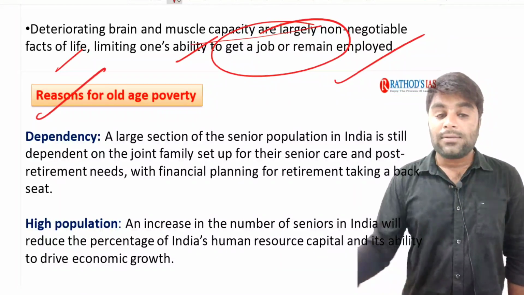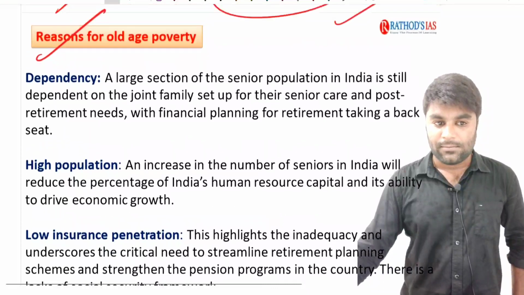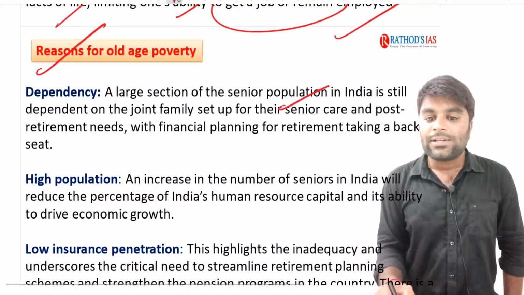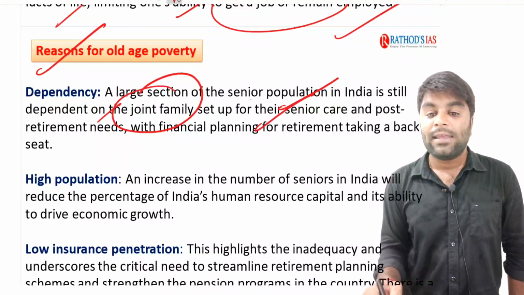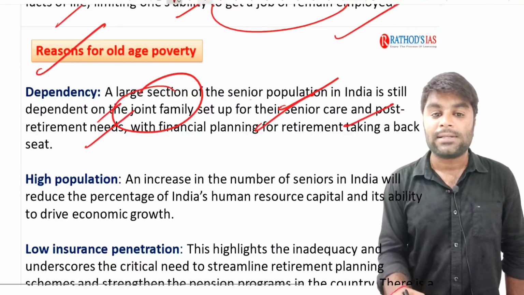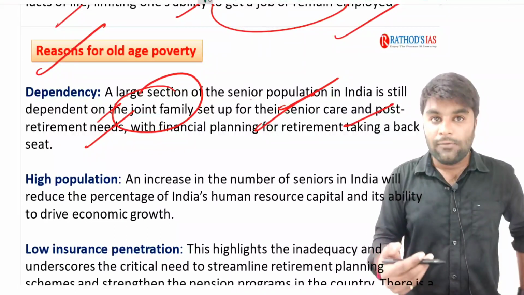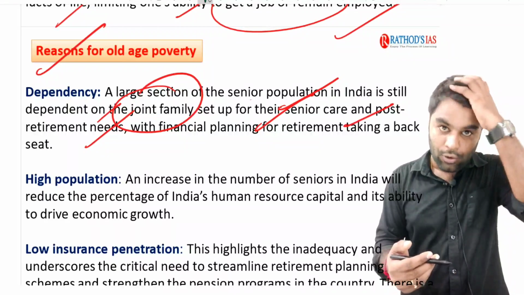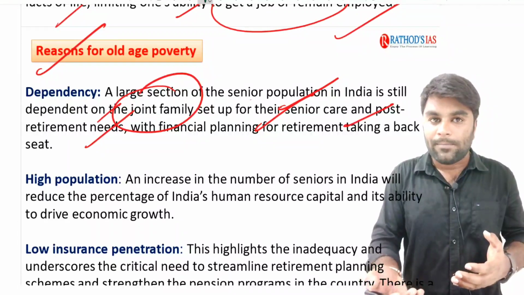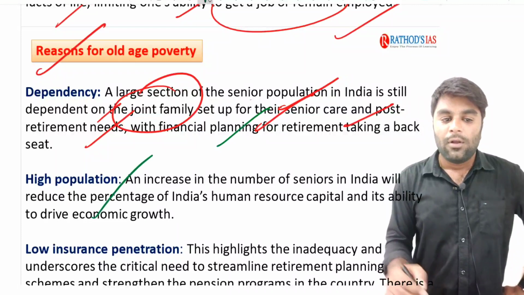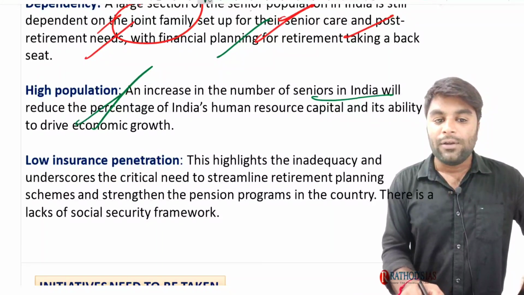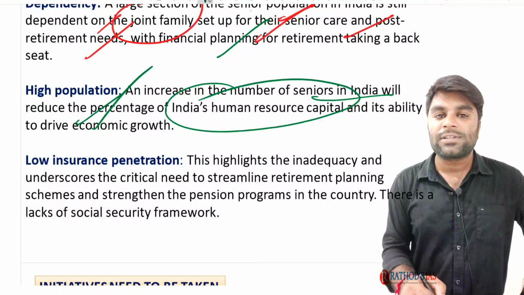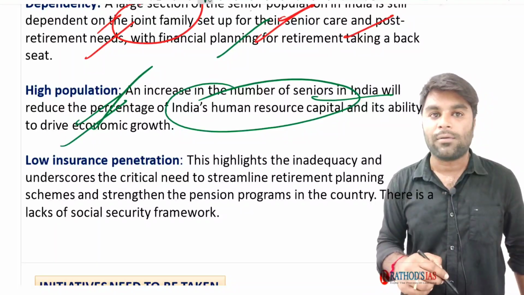Now, when we look at the reasons for old age poverty, see here. A large section of the senior people in India is still dependent on a joint family setup for their senior care and post-retirement needs. As I said, dependency of the old age people is pushing them deep into poverty day by day, right? Now, next, high population. An increase in the number of seniors in India will reduce the percentage of India's human resource capital and its ability to drive economic growth.